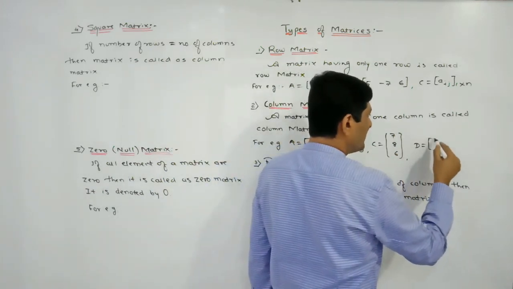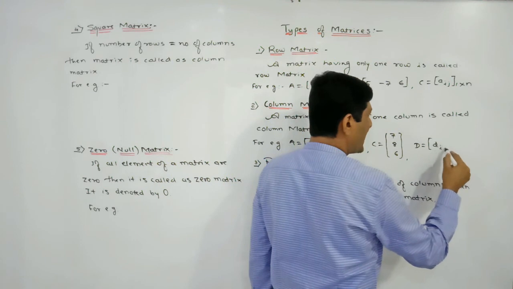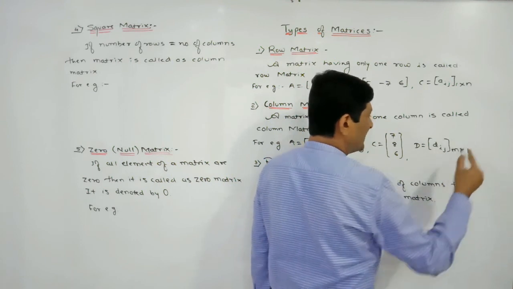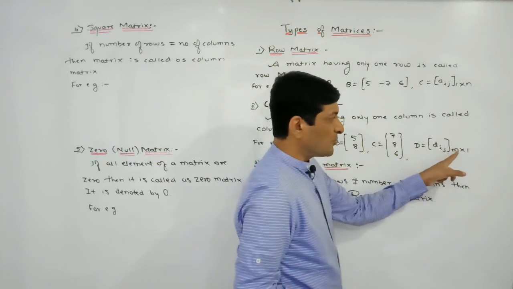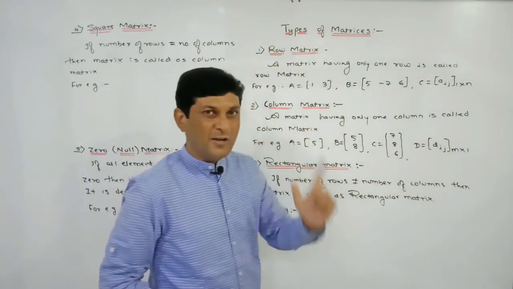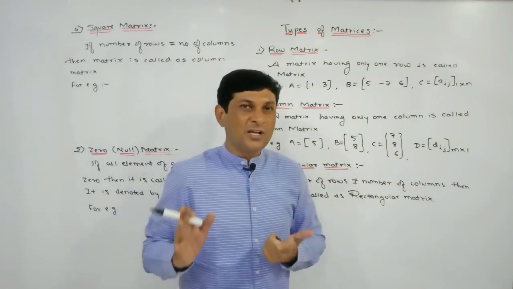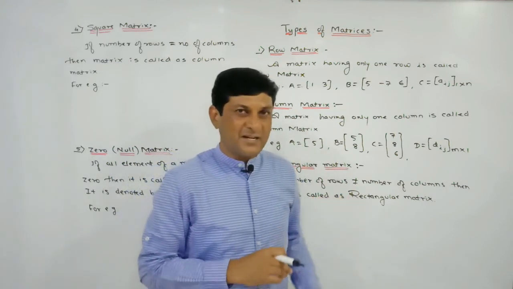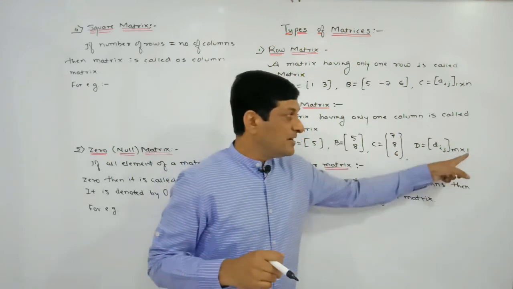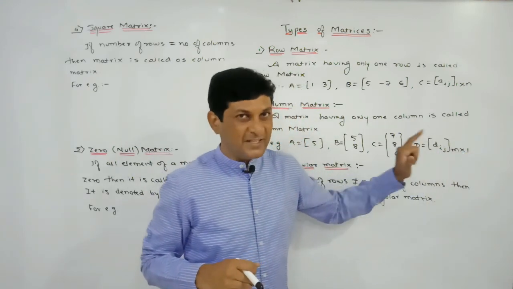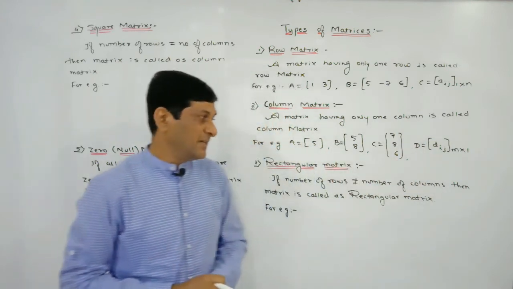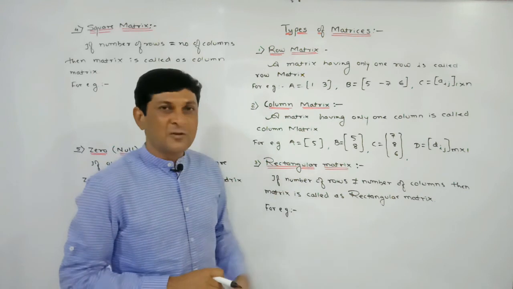Let D be a matrix. I am denoting the elements of this matrix by d_ij, and if I say its order is m by 1, whatever the number of rows, the number of columns is 1. In a matrix, if one column is there, we can say that the matrix is a column matrix, and its order can be written as m by 1. The second number represents the number of columns, and in this matrix one column is there, so it is a column matrix.